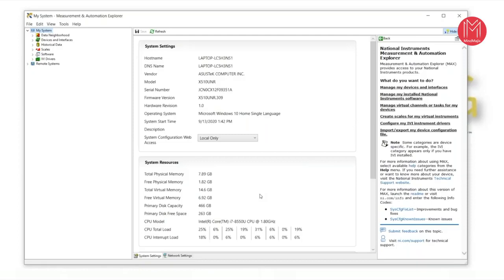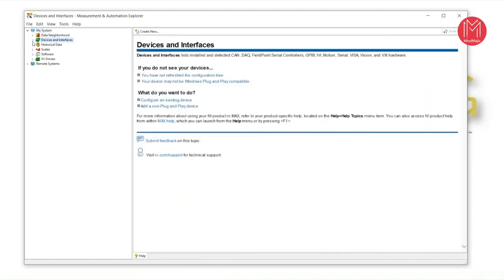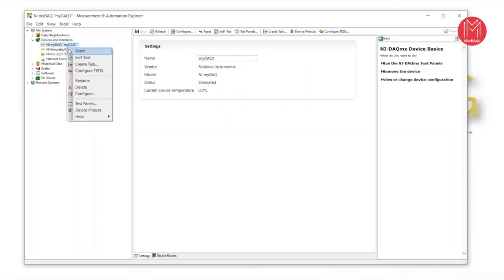Using this Measurement and Automation Explorer, you can simulate a software version of DAQ, because National Instruments focuses on hardware for data acquisition. All kinds of National Instruments products are very good for data acquisition, and people know National Instruments products for data acquisition as well. That's why National Instruments has created a simulated version of DAQ where you can learn how to acquire data. For that, here you will get Devices and Interfaces. Click on Devices and Interfaces, and here you will get the arrow; expand it. Now my DAQ, this NI myDAQ and NI simulated DAQ, were previously simulated here. I will show you how you can simulate. For that, I am going to delete this myDAQ.